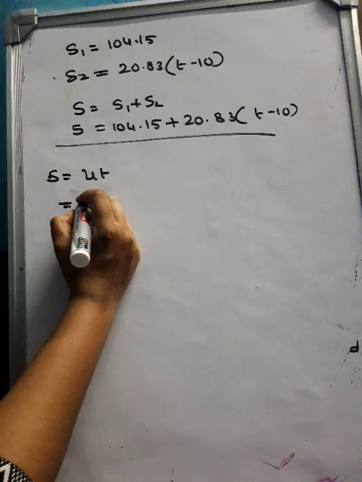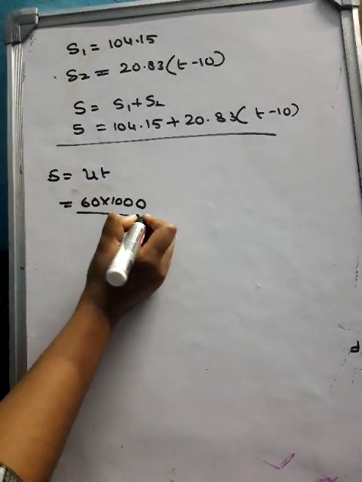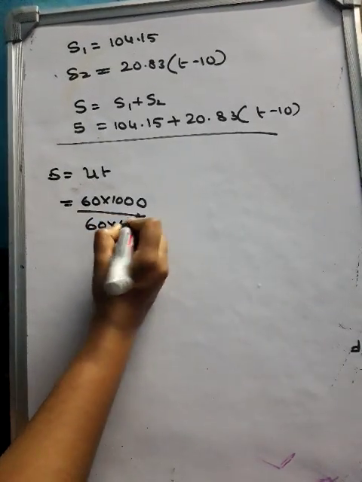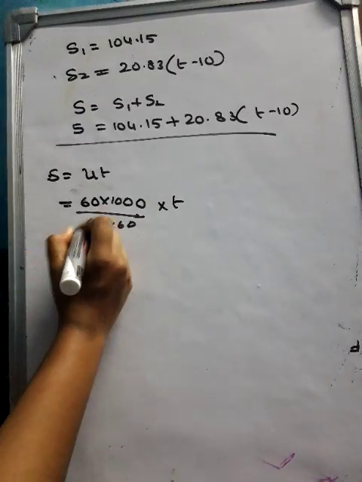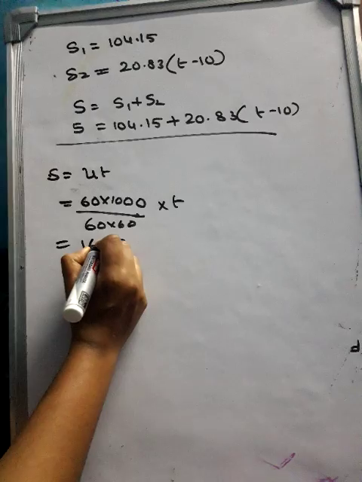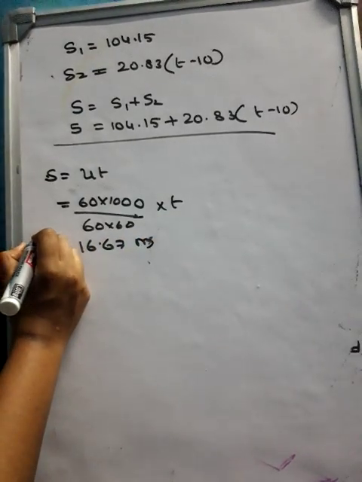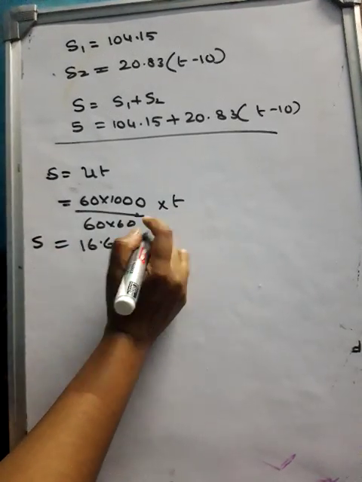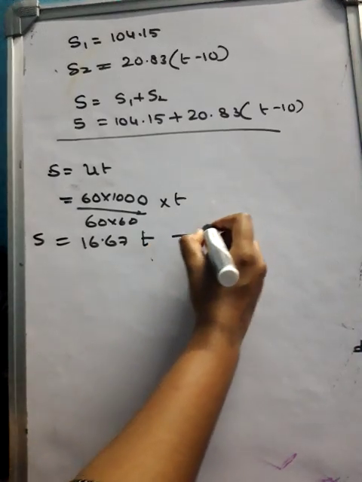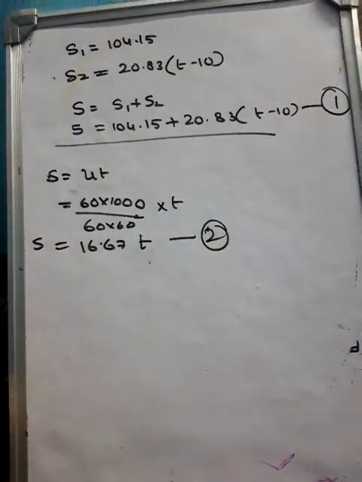That means U will be equal to 60 into 1000, because I'll be converting it to meter per second. Already we have converted. So this will be equal to 16.67 meter per second, into T.